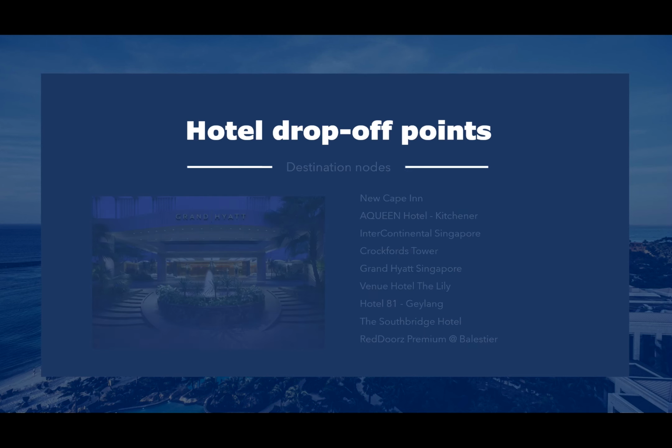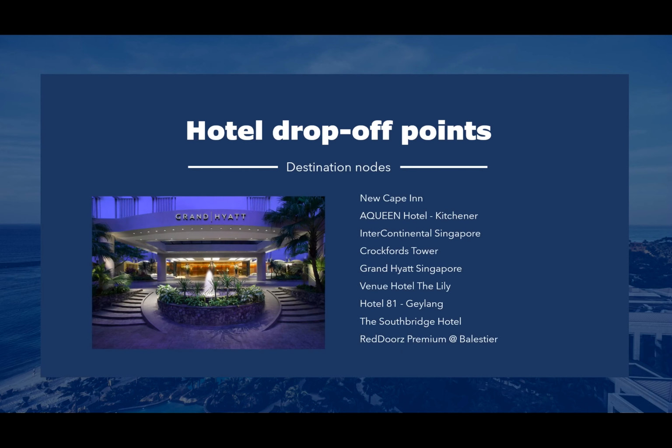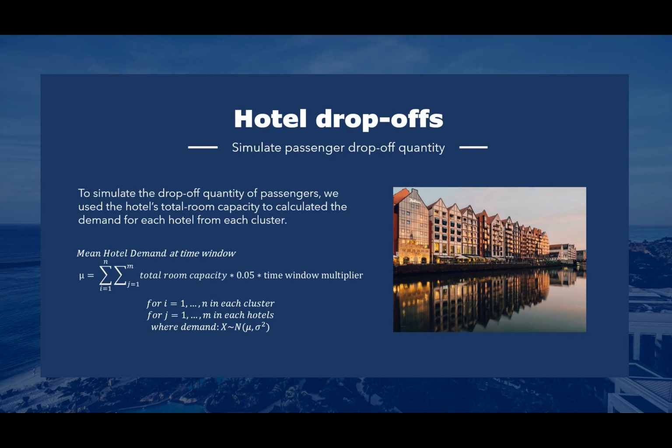Here, it's possible to see the drop-off points for each of the service zones defined in the current business model. Each hotel represents a center for each cluster as defined by the K-medoids model. To simulate the mean drop-off demand of passengers at each service zone for a particular time window, we used a combination of each hotel's total room capacity multiplied by a factor of 0.05, as well as a time window multiplier, representing the time of day we are estimating.